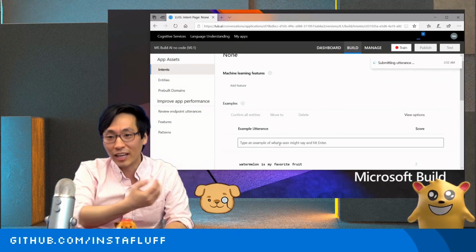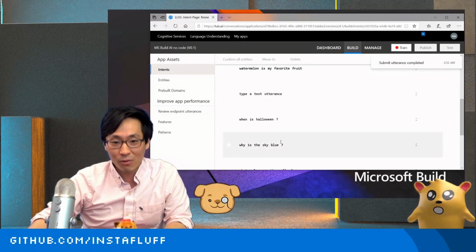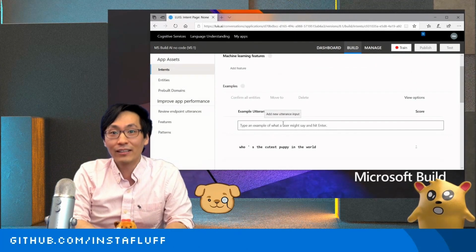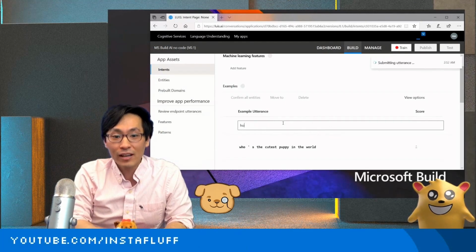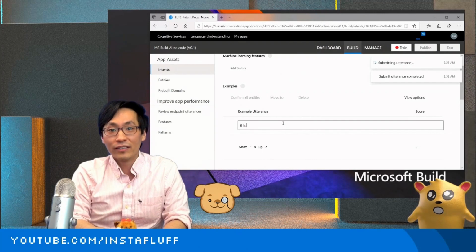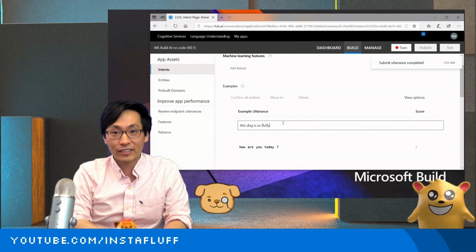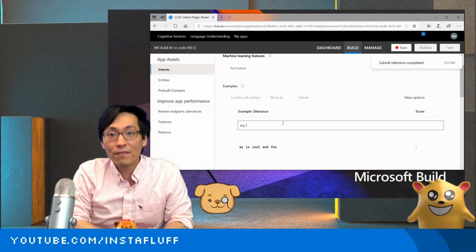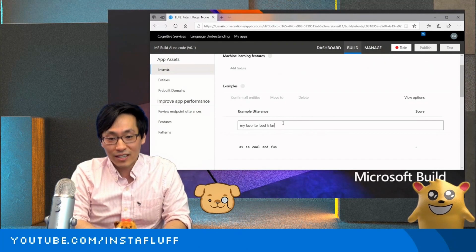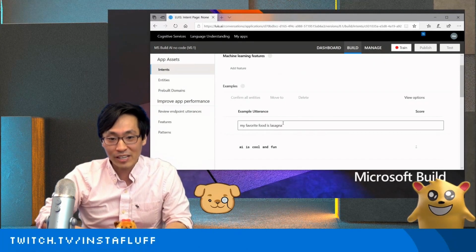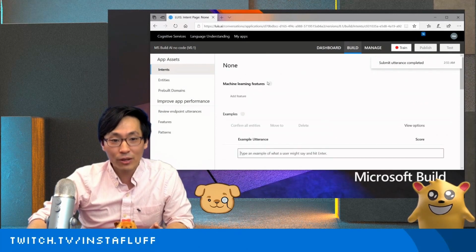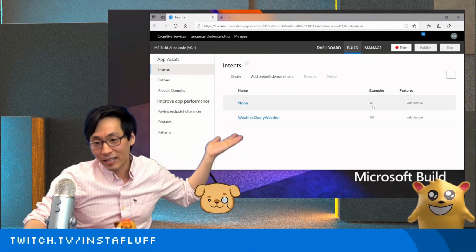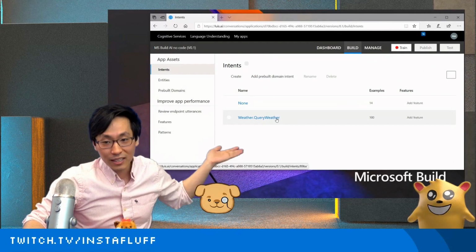I'm literally just training AI right now. Basically, I'm just typing a whole bunch of different example sentences, and then we're getting our model ready, our data ready. How about we add a couple more? Like, what's up? How are you today? Or this dog is so fluffy. AI is cool and fun. And maybe one more, like, my favorite food is lasagna. I think this has become a theme now for me. Lasagna is so good. All right, so now if we go back to the intents, we'll see how many we've added. All right, we've added 14 different examples of sentences that aren't anything to do with asking about the weather.